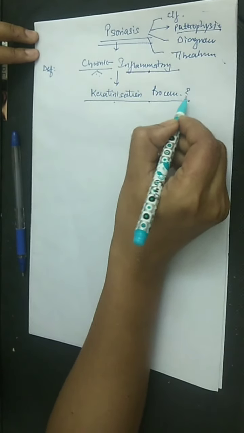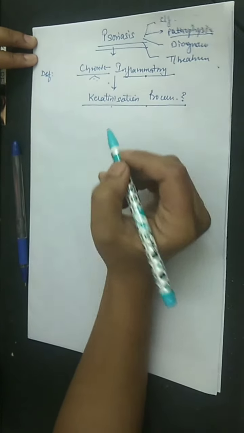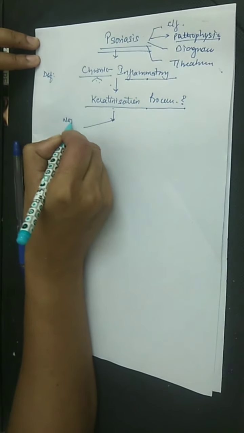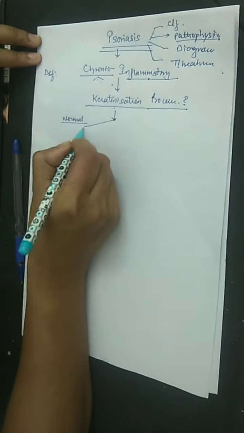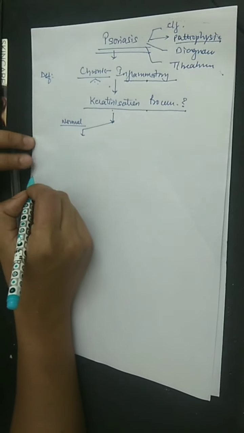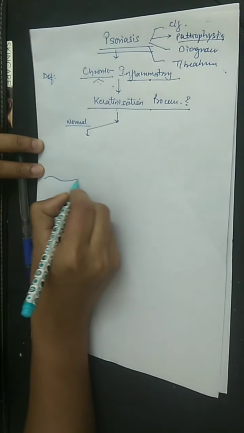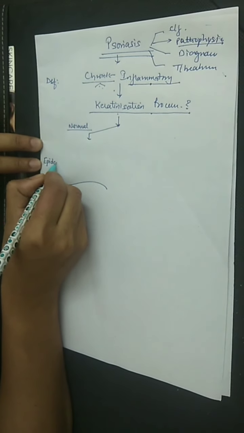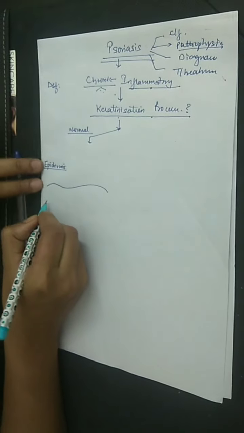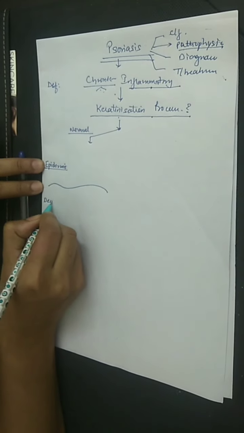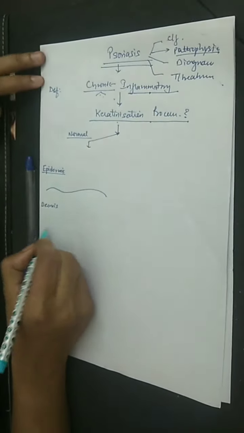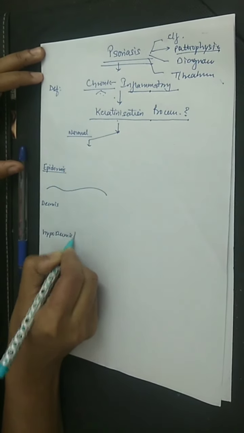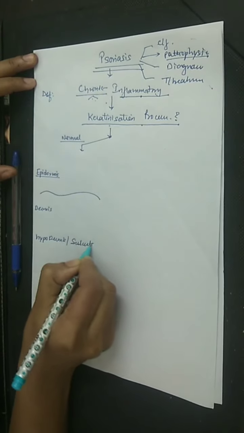So now what is the keratinization process? What is the normal keratinization process? Let's go to our basics. As we know, we have 3 layers in our skin. The uppermost layer is known as epidermis, the middle layer is known as dermis, and the lowermost layer is known as hypodermis or subcutaneous tissue.